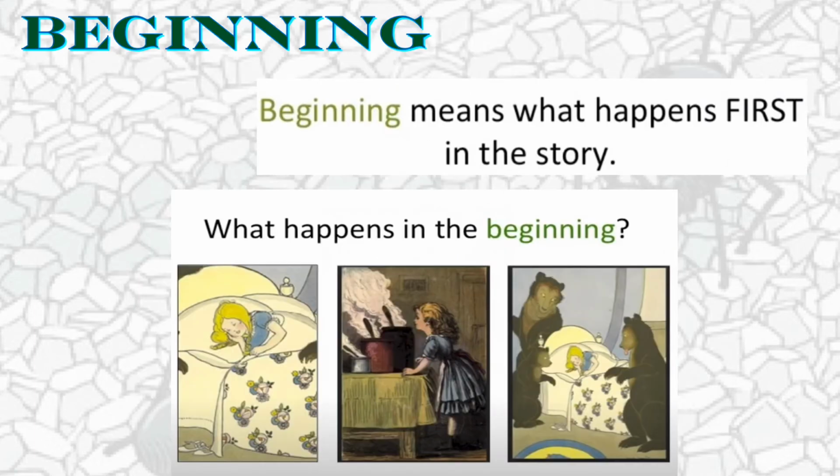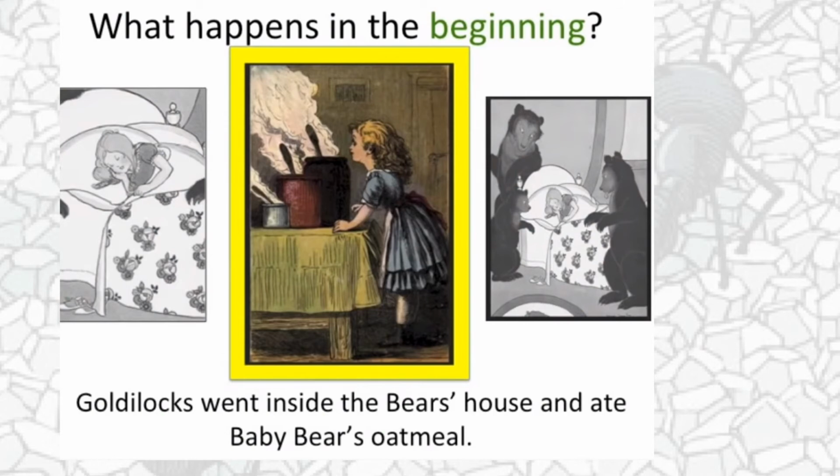Now, what is the beginning? The beginning is what happened first in the story. Now we have a story with three pictures. We will make it very short, and let's find which picture has the beginning of this story. Of course, all of us know this story. Yes, the beginning, when Goldilocks went inside the bear's house and ate baby bear's oatmeal. This is the beginning of the story. This is what happened first.